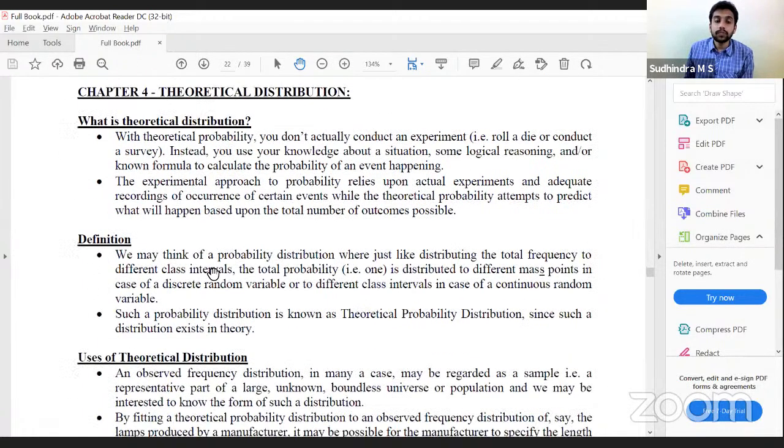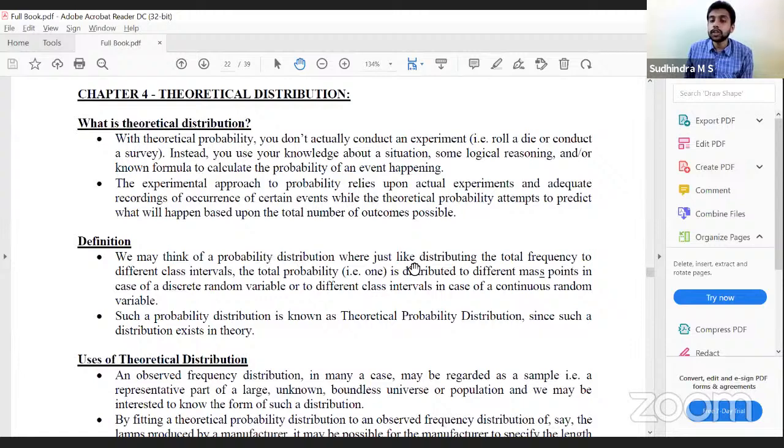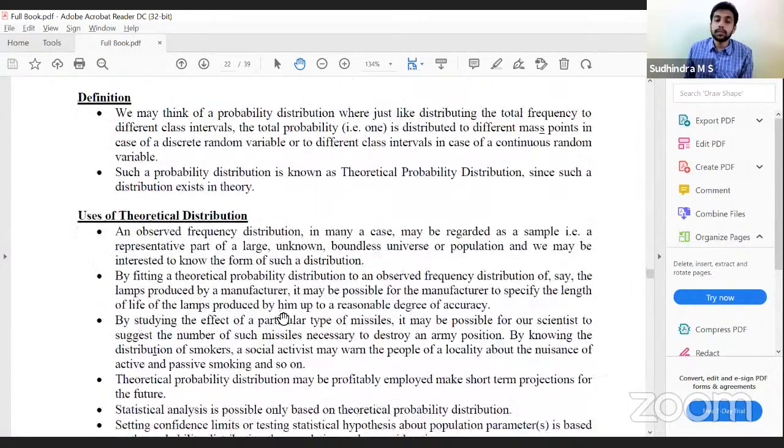Correct. So what would be the definition? We may think of probability distribution as just like distributing the total frequency to different class intervals. What is probability distribution? Distributing the total probabilities to various values of the experiment. Correct. Total probability is 1, which would be distributed to different mass points in case of discrete random variable, and different class intervals in case of continuous random variable. Such probability distribution that we construct using theoretical concepts is called theoretical probability distribution.